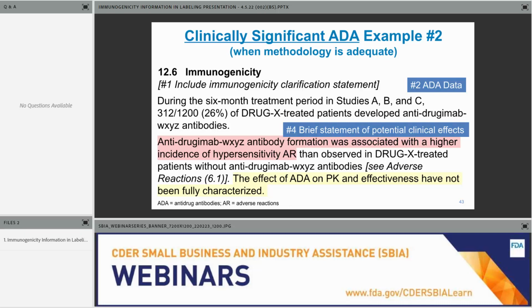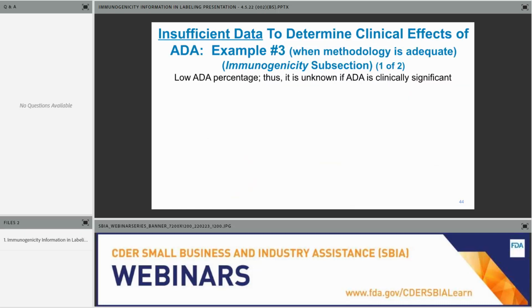So as we know, we think sometimes about efficacy separately, effectiveness differently and separately from safety, and you could do that when you're incorporating immunogenicity information in labeling. Now I'm going to turn everyone's attention to a slightly different scenario. These are where there is insufficient data to determine the clinical effects of ADA.